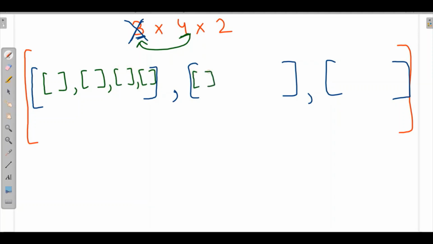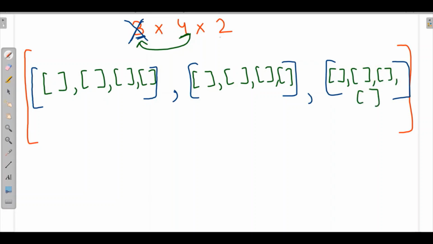Likewise, here as well, 4 lists over here inside these 3. 1, 2, 3, and this is 4. Now it is asking for 2 elements inside these 4.